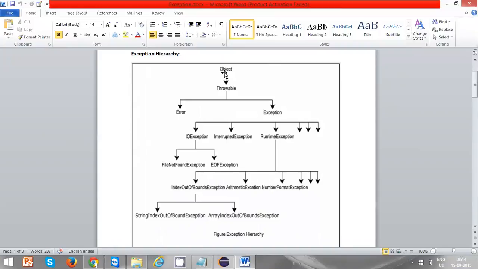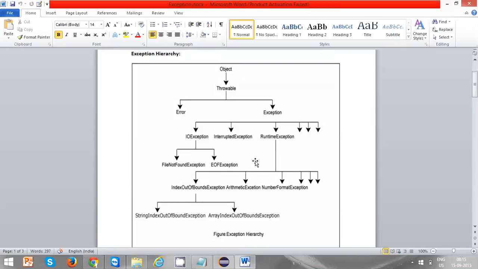If you take a car object, or a student object, or a person object, whatever you take, even a string object, for everything the root is Object. From there the next level is Throwable. In Throwable there are two things, one is Error and the other one is Exception. And in Exception, again, there are multiple kinds of exceptions: IOException, InterruptedException, RuntimeException.